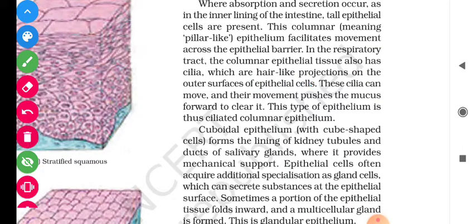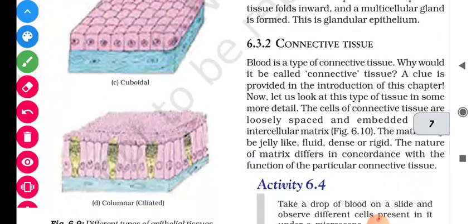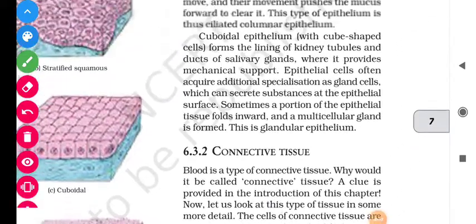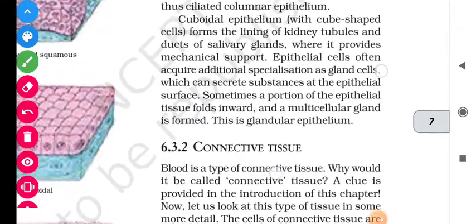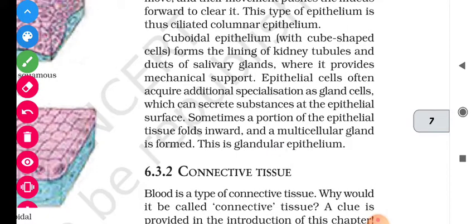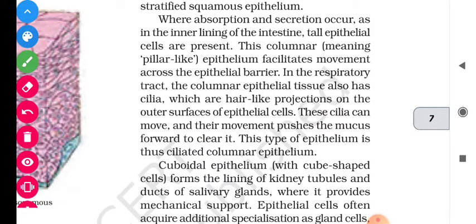The cilia can move and their movement pushes the mucus forward to clear it. This type of epithelium is thus ciliated columnar epithelium. Means, students, projections emerge from here, and they push forward the mucus inside our body, which we know as phlegm. These hair-like projections lie on the outer surface of the epithelial cell.